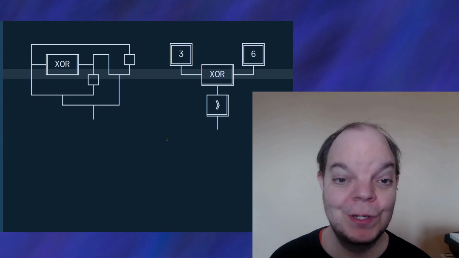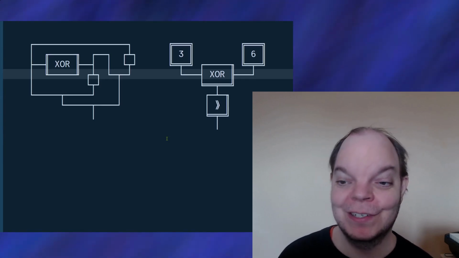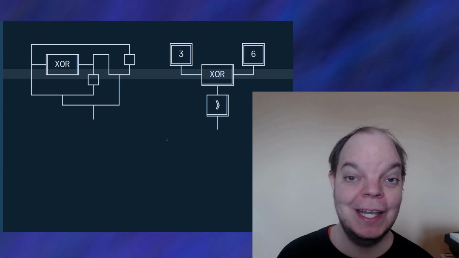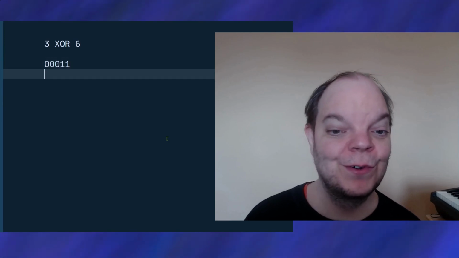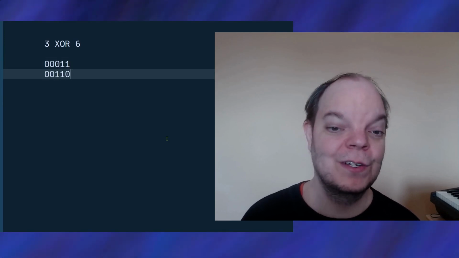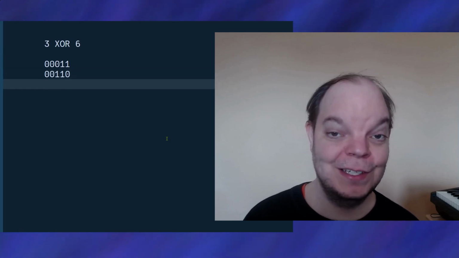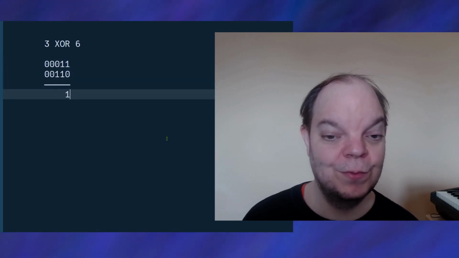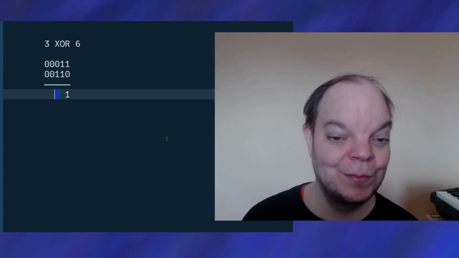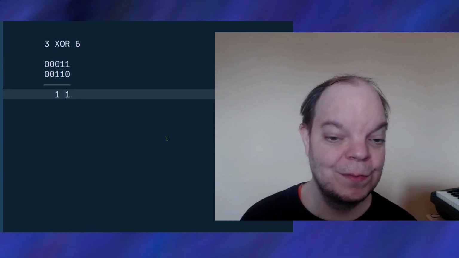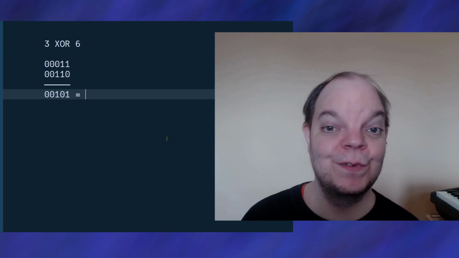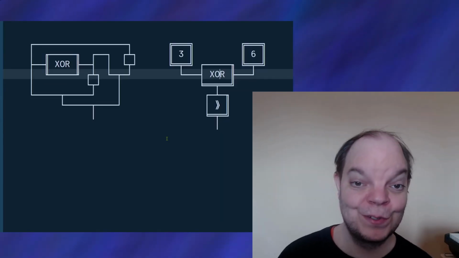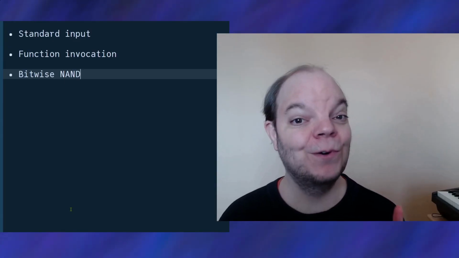So here's the same program from earlier, but this time with the XOR function plugged in. So we're going to calculate 3 XOR 6. Now 3 in binary is of course 1 1 as we've seen before, and 6 is 1 1 0. So if we XOR those two, what do we expect to see? Well, we expect the 0 and the 1 to become a 1. We expect the other 0 and 1 to become a 1. But the double 1 is supposed to be 0, and then the rest of course is 0 because the inputs are all 0. So the result would be 5. Let's see if our program actually outputs 5. Let's run it, and it says 5. Ta-da!